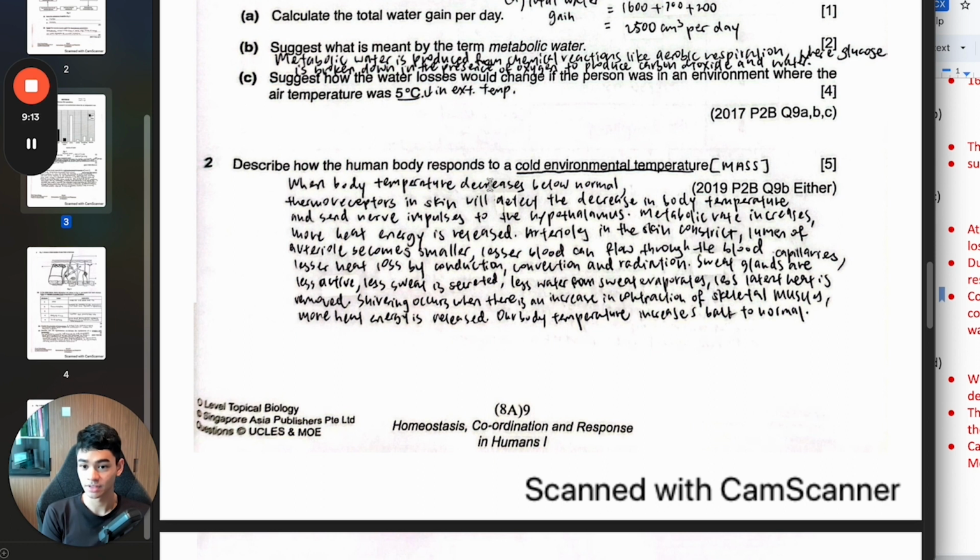Okay, so that one was missing. So you can say skin and hypothalamus for this question. You can say hypothalamus only, thermoreceptors in hypothalamus, but you cannot only say thermoreceptors in the skin. That one will be penalized. You have to change this, or at least add thermoreceptors in hypothalamus. So we detect the decrease in internal body temperature. It's not just body, because that's near the surface of our skin, and we can't really control that because it's very close to the external environment. So yeah, internal body temperature. So add that. Then you'll send nerve impulses to the hypothalamus.